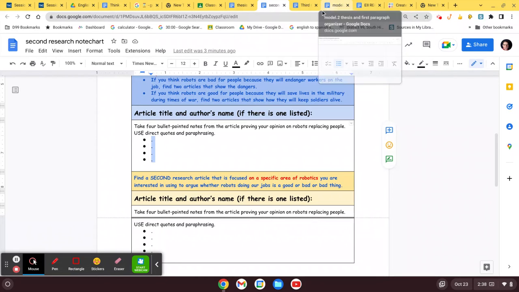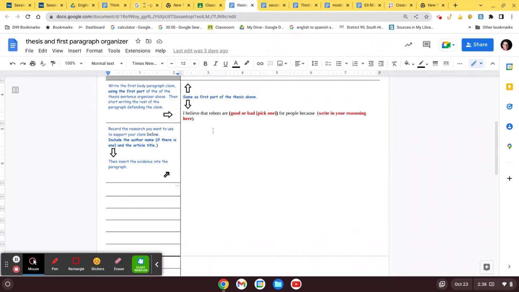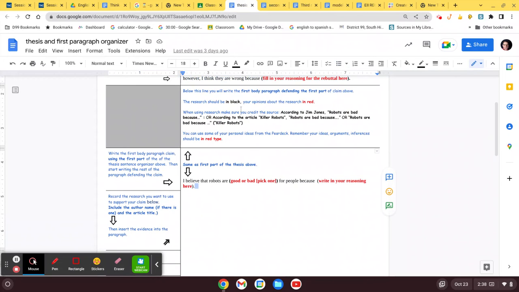So then what you'll end up doing is writing the paragraph using this evidence. Remember, when you work the research in, you need to cite the sources. That's why I want the article title and or the author name listed below the research, so you'll have that easily to reference. And then, remember, you have to put your opinion in here: your examples, your ideas, your inferences. And just like we did last time, the objective evidence is going to be black. The subjective reasoning on your part is going to be in red.